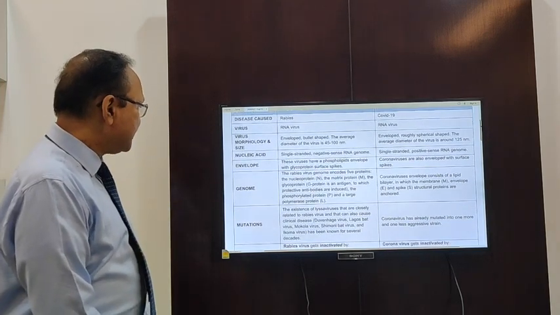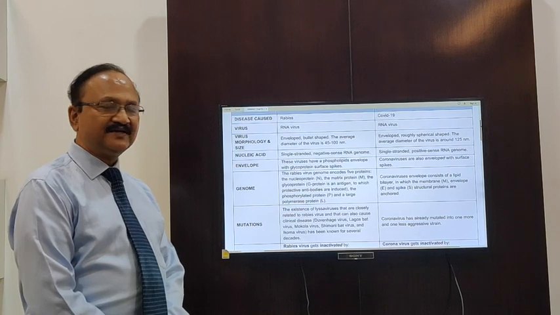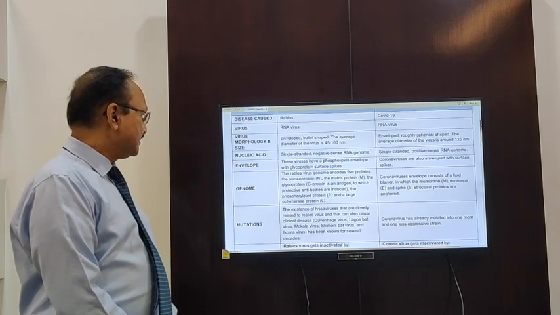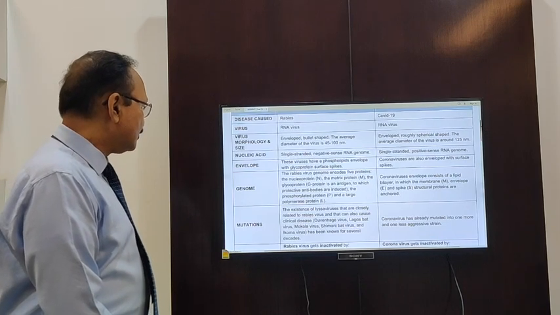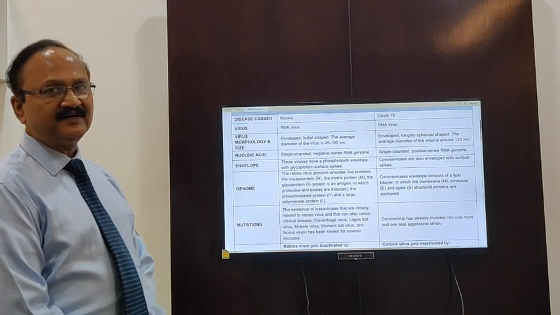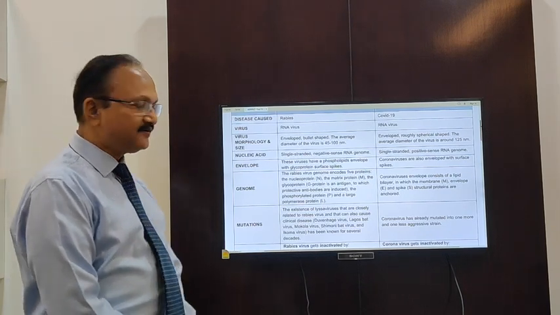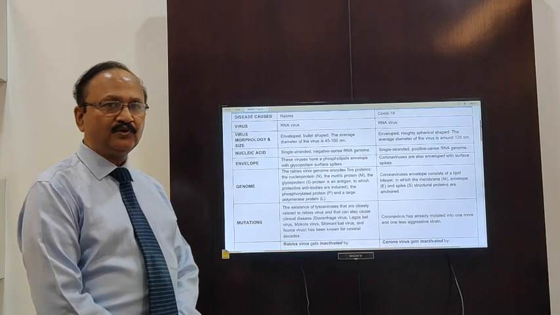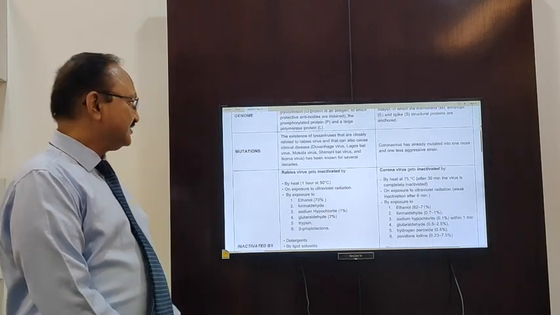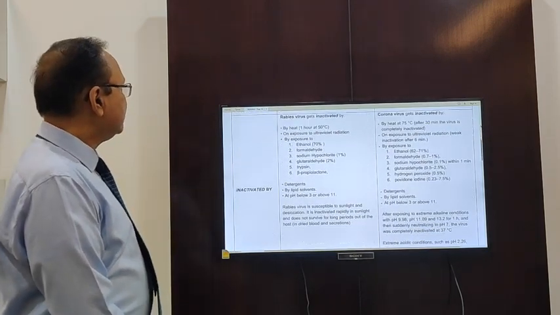Now if we come to the mutations, the existence of Lyssaviruses that are closely related to rabies virus and that can cause clinical illness has been known for several decades. In the case of coronavirus, it has already mutated into one more and one less aggressive coronavirus strain.